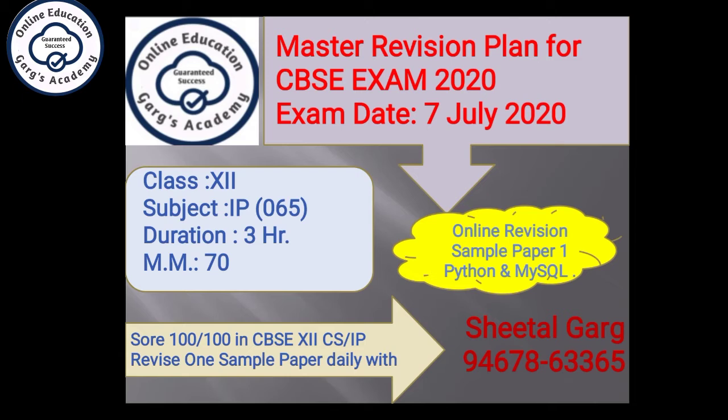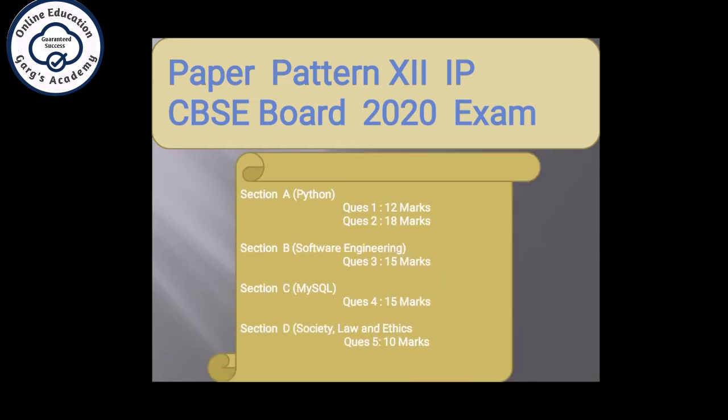So let's start. Let's first recall the paper pattern of the plus 2 board exam. There will be 4 sections and 5 questions. Section A Python, question number 1 and 2. Section B Software Engineering, question number 3. Section C MySQL, question number 4. And section D Society, Law and Ethics, question number 5.